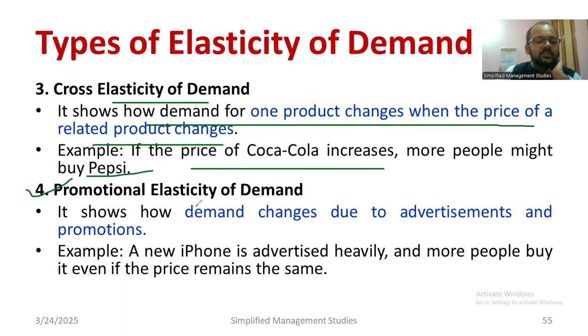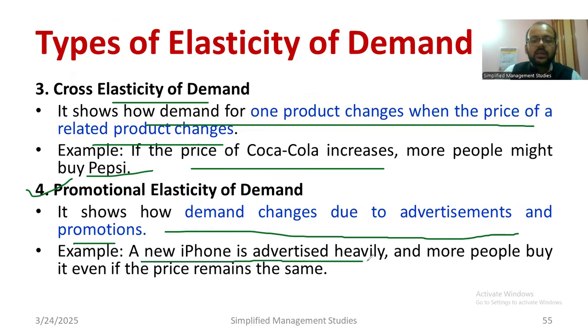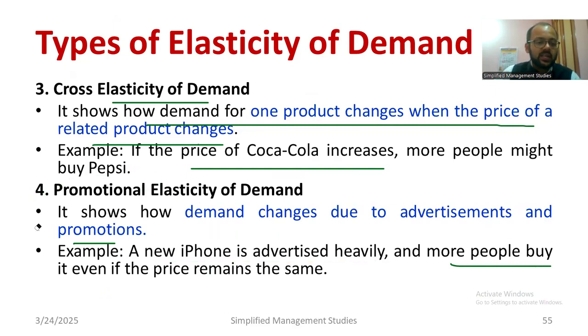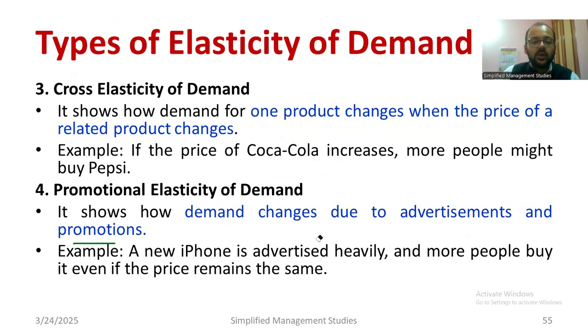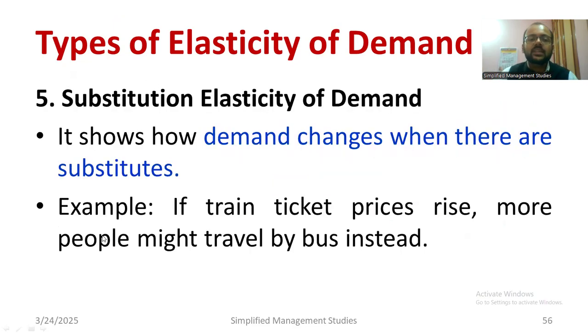Promotional elasticity of demand is very simple. It is how demand changes due to advertisements and promotions. Suppose a new iPhone is advertised heavily and more people are ready to buy it, even though the price remains the same. Advertisement plays the most important role in creating the elasticity of demand. I hope you understood. So price doesn't matter, but more advertisement impacts you. Because of that, the demand changes. There is a flexibility in the demand.